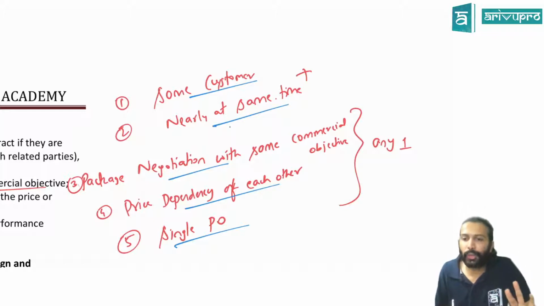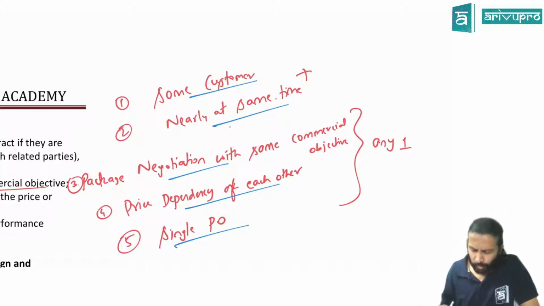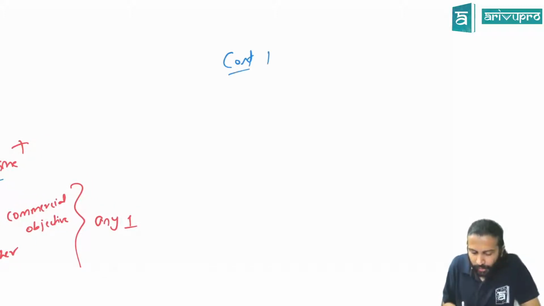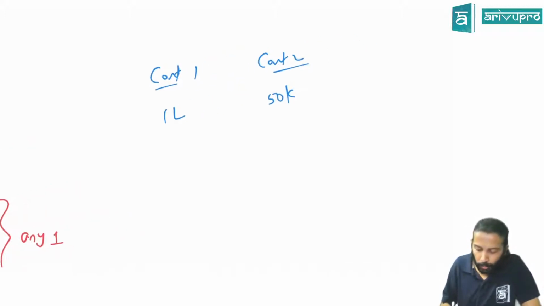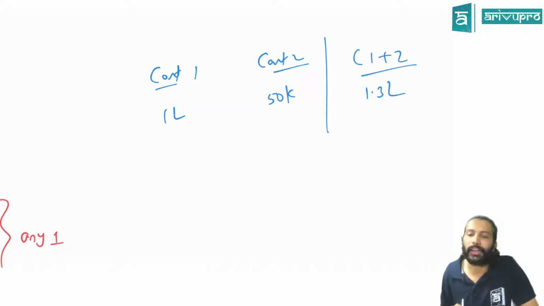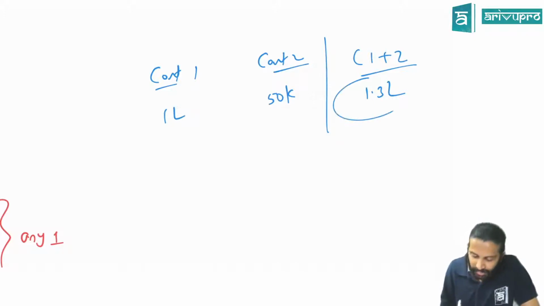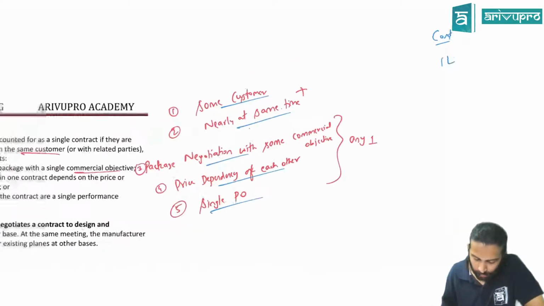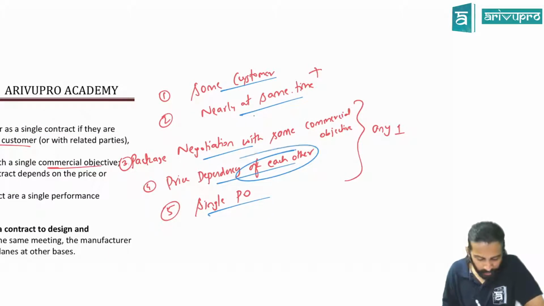Next is price dependency. Price dependency means what, sir? If you buy contract 1, the charge is 1 lakh. If you buy contract number 2, the charge is 50,000. But if you buy both, contract 1 plus contract 2, I'm going to give you 1.3 lakhs. That means the price of one is dependent on the other. If that is the case, you could also combine. Any confusion? That's what we mean by price dependence of each other.